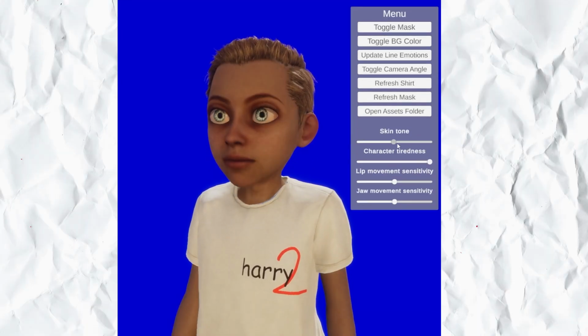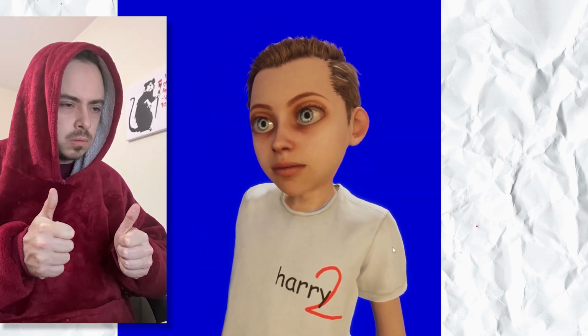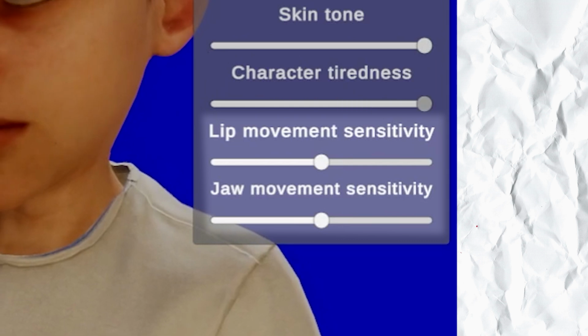Other settings you can change, there's also a slider for skin tone and a slider for tiredness, so you can make your character look like me after 5 seconds of having to be awake in the morning. And both of those settings persist between sessions, so it'll remember what you put them to. It also saves jaw and mouth sensitivities, so you don't need to repeatedly fiddle with those either once you've got them to places where you're happy with how the mouth movement looks. It also needed an icon, so I sorted that out too. Anyway, that's how it looks at the moment.